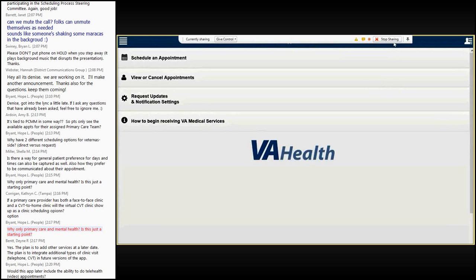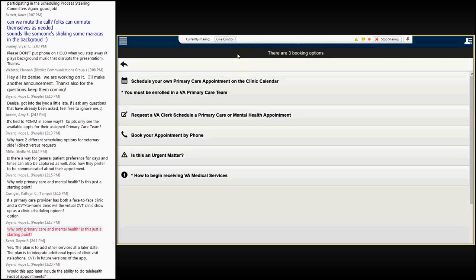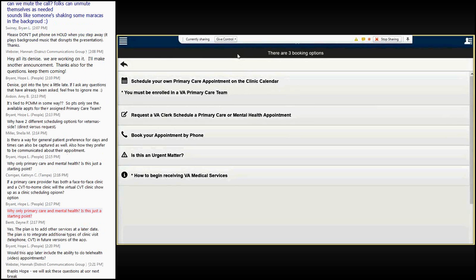Veterans will start by clicking the Schedule an Appointment button. This will bring them to a screen with a menu of options that allows them to schedule their own primary care appointment, request a VA clerk to schedule a primary care or mental health appointment for them, or book an appointment by phone. Veterans who have an assigned VA primary care team, or PACT, and wish to book their own primary care appointment will select a button that reads Schedule Your Own Primary Care Appointment on the clinic calendar.